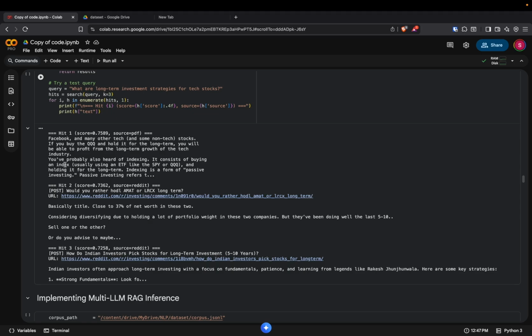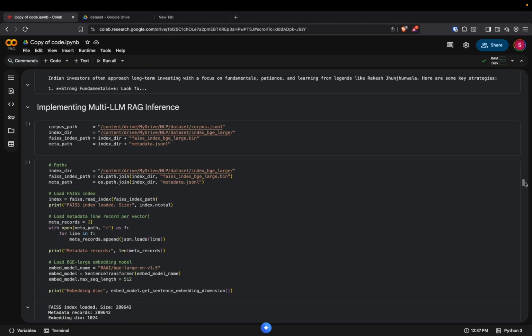the performance of this model is not good. As you can see, for the question "what are the long-term investment studies for the tech stock," the result is Facebook and other tech stocks, because the answer is directly retrieved from the data corpus. There is no refinement, and there is no similar match in the answers. So to enhance this performance, we use different LLMs and also attached a RAG interface.